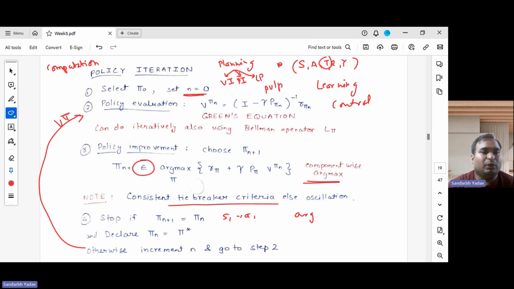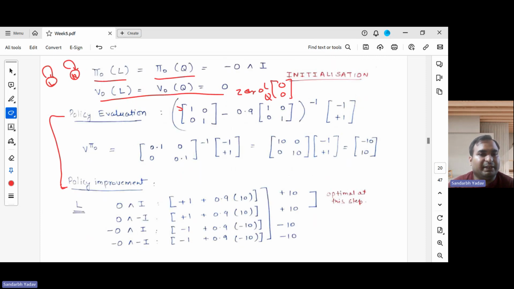So you see, in policy iteration there are these steps which we have to keep on repeating. This is the first time we are doing policy evaluation. This is the identity matrix. It's 2 by 2 because we have 2 states only. Again, the first one corresponds to laughter and the second one corresponds to quiet. Minus, and this is basically the Green's equation, right? Green's equation computes this v pi naught. Initially we have to compute the value function corresponding to pi naught, because this is the policy given to us. Then we will improve this policy pi naught to pi 1, and in the same way we will keep on improving until the stopping criteria is met.